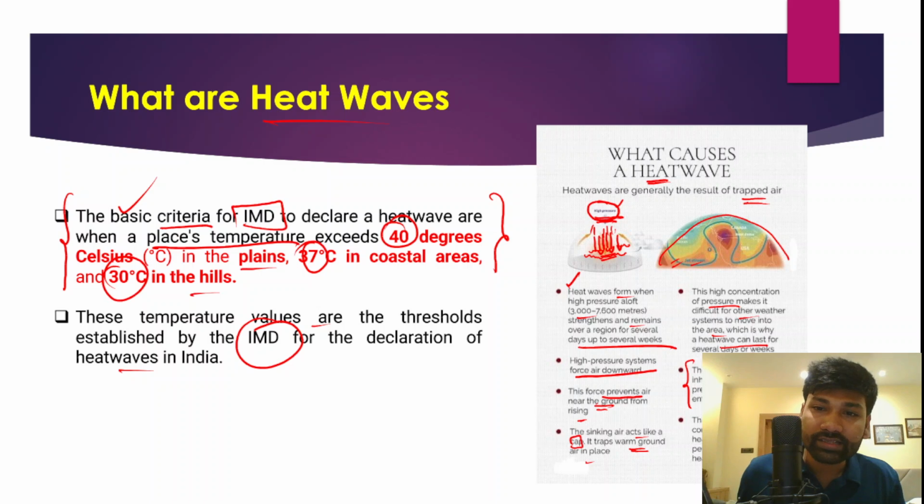So the end result is a continued buildup of heat at the surface level, and people would experience the negative consequences of such heat waves. It would lead to heat stroke, and it would reduce the productivity of workers, especially agriculture and construction sector workers, and even lead to the death of people who are exposed to intense heating during the daytime. And the urban heat island effect in urban cities, because of the concrete jungles that we see in urban areas, further aggravates the existing heat wave situation in India.